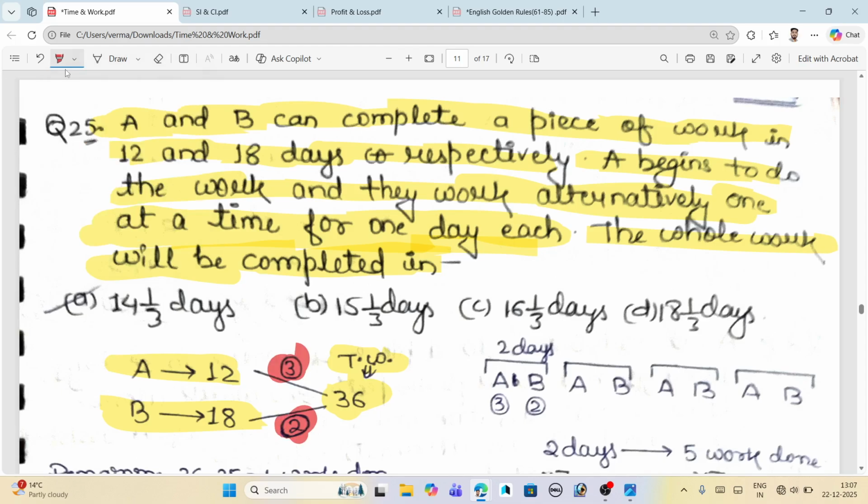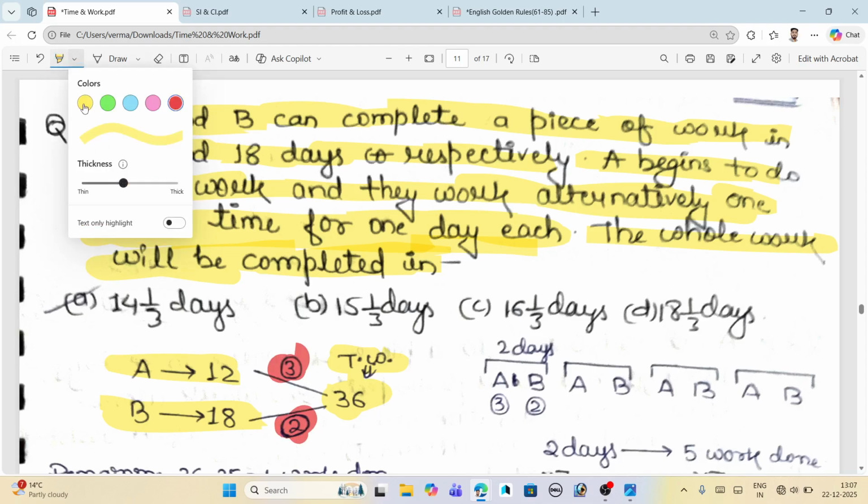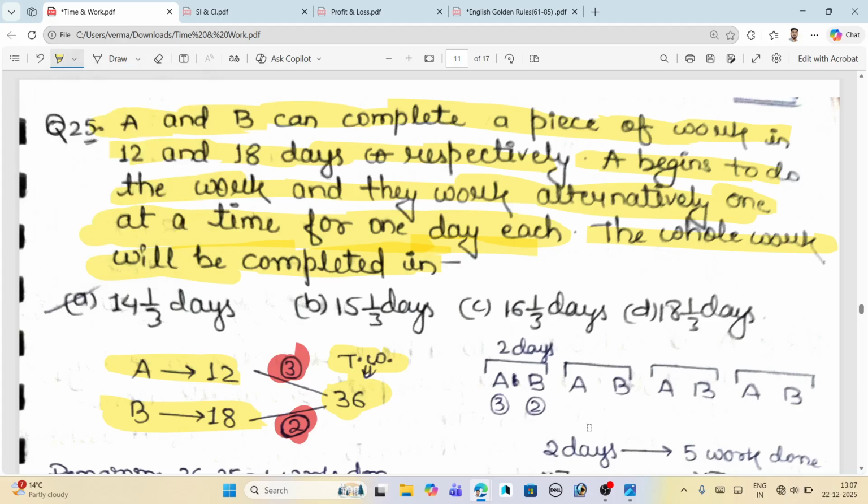But according to this question we have to approach in a different way, because they are working on alternate days. On the first day A does the work, on the second day B, then next day A, next day B, and so on.